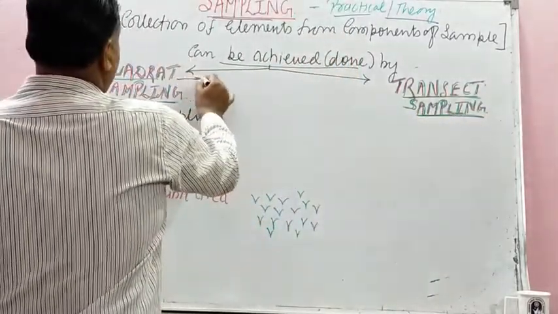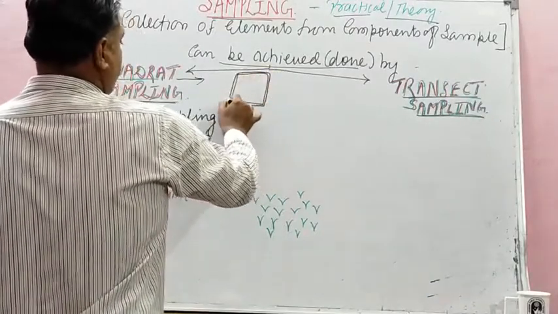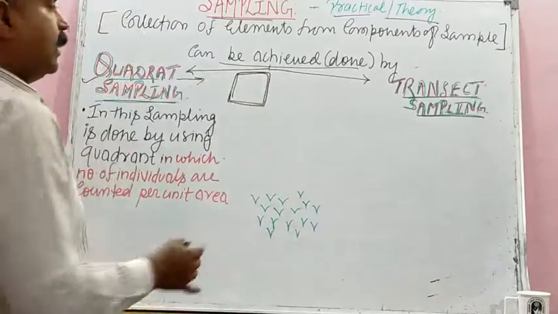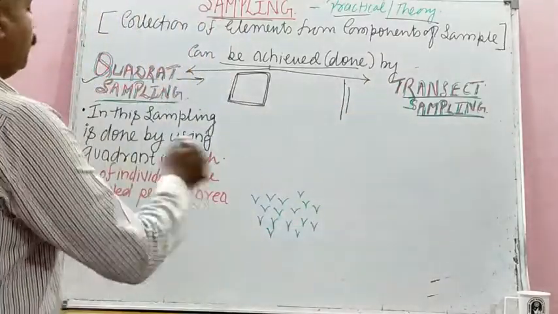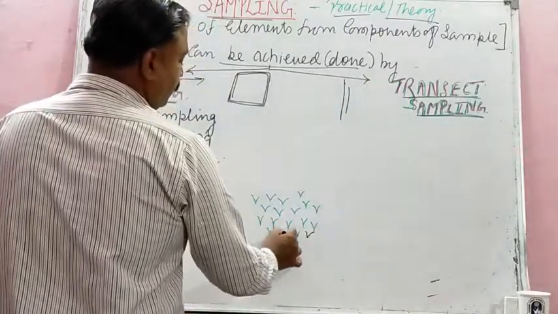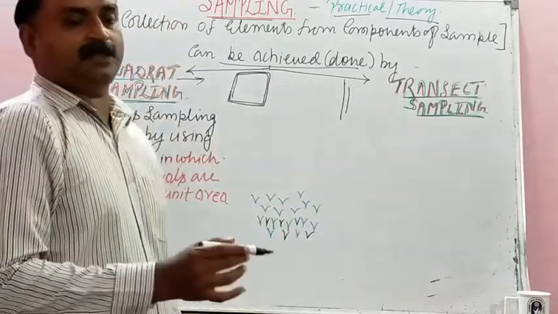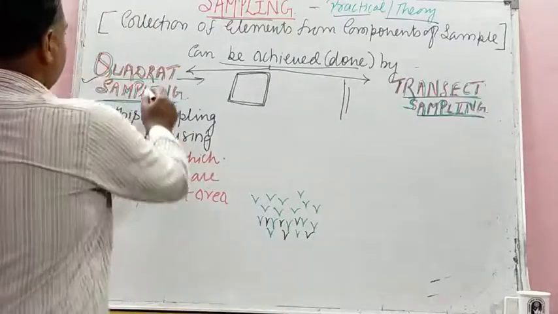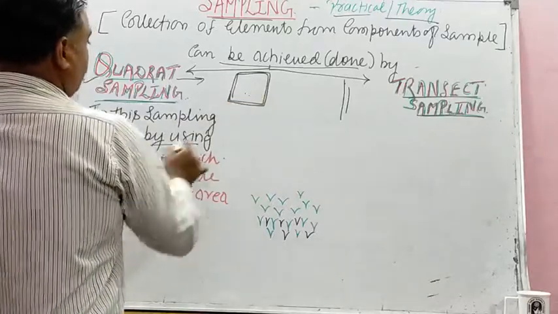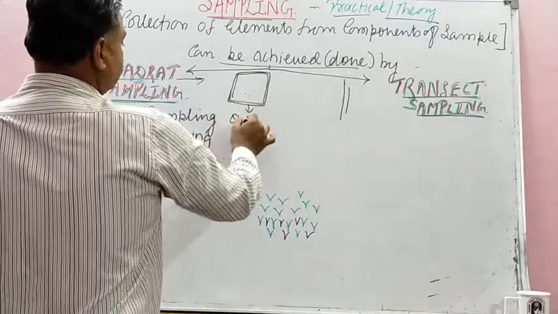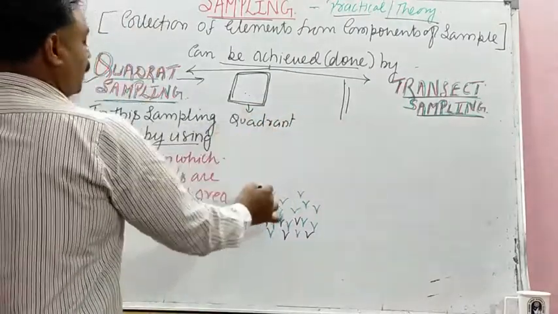Quadrant is related to what, student? Quadrant means a structure which is square shaped, isn't it? And transect is related to the line or belt. So here, for example, these are the plant individuals which we are going to consider in biotechnological work. What we do in quadrant sampling is that sampling is done by using a quadrant. This is called a quadrant, in which the number of individuals is counted per unit area.